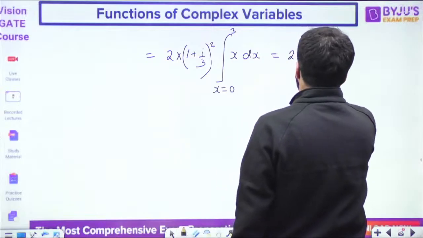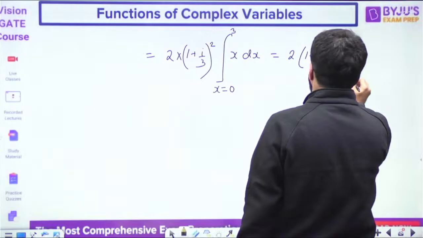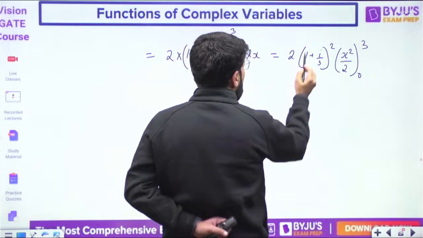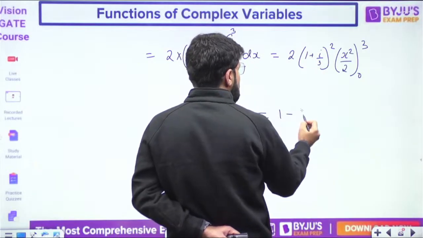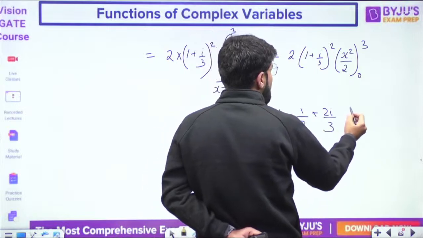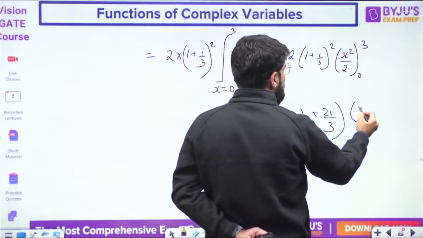1 plus I by 3 ka whole square into x ka integral x square by 2, limit 0 se 3. So देखो 2 से 2 cancel किया. Now open up. A square, b square, I square is minus 1. So minus 1 by 3 plus 2ab. So that is 2i by 3, into 3 square will be 9.